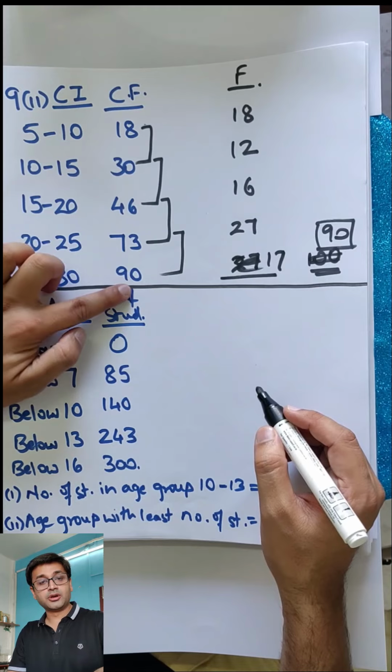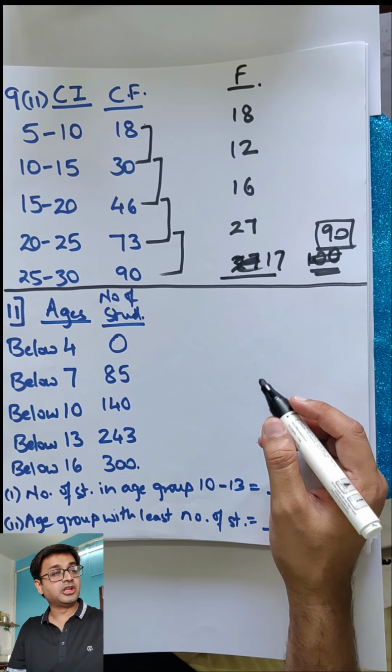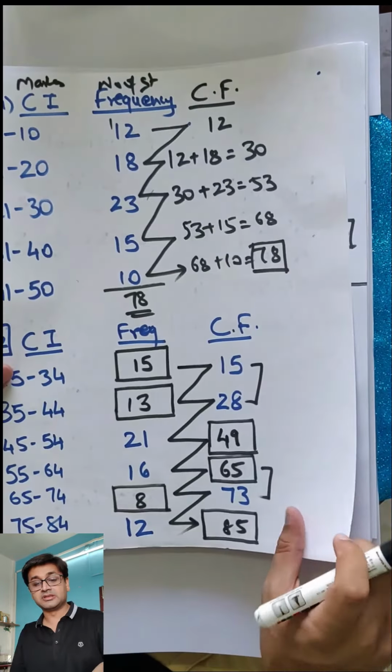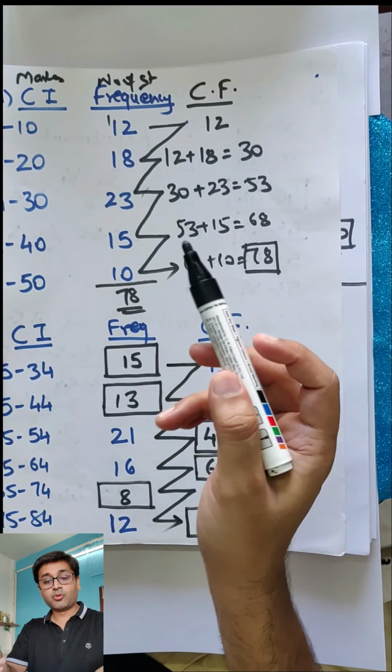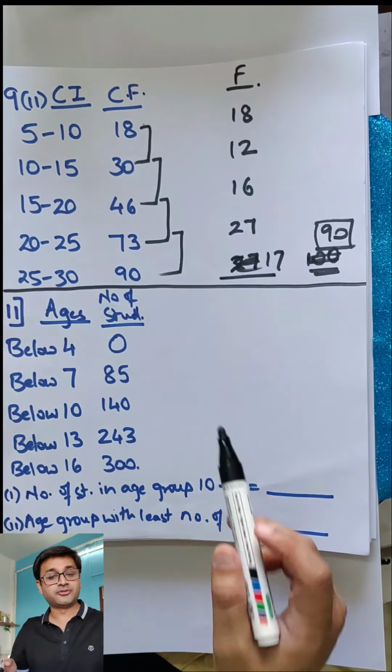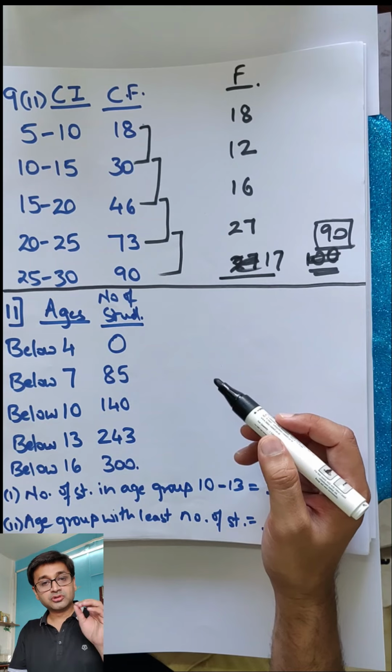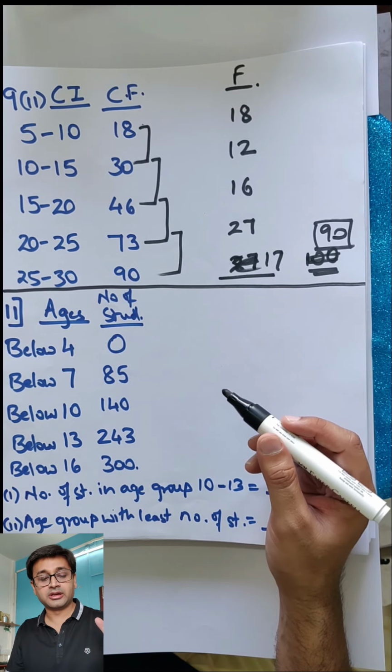So the pattern is known now. If you want to go from frequency to cumulative frequency, that's the pattern. If you want to come from cumulative frequency to frequency, that's the pattern. If you use this pattern technique, you will never go wrong in life.